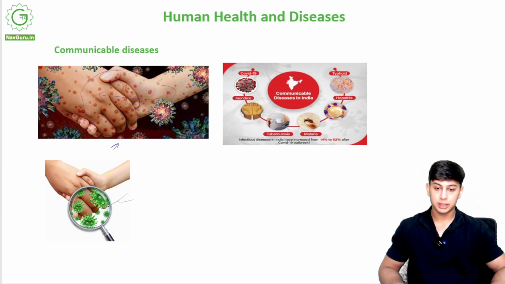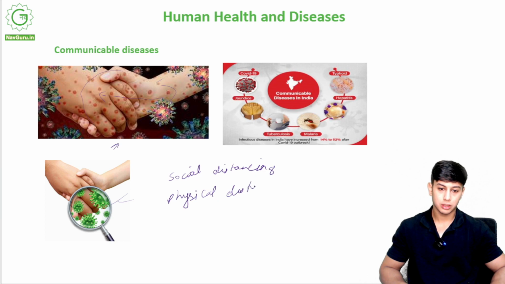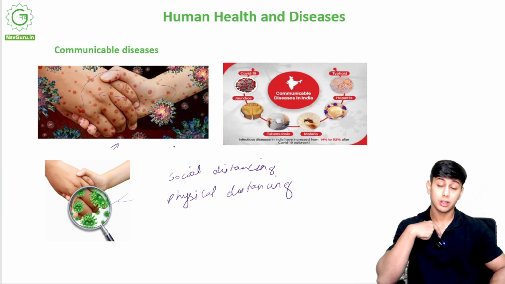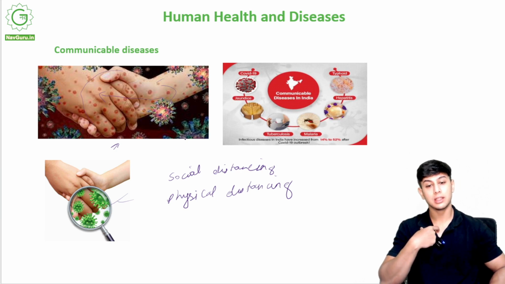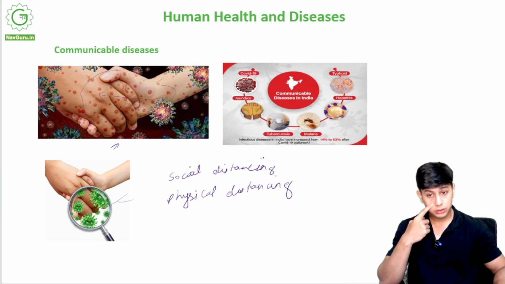That is why, if you remember, in COVID-19 people started social distancing, physical distancing, so that they are not able to communicate the disease from one person to another. We were wearing masks and protective shields, because it was a communicable disease.